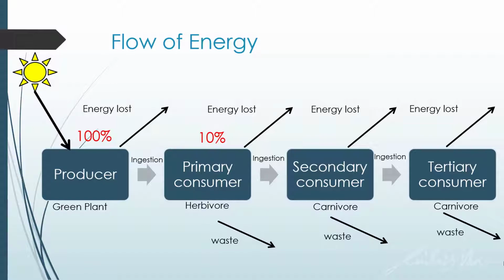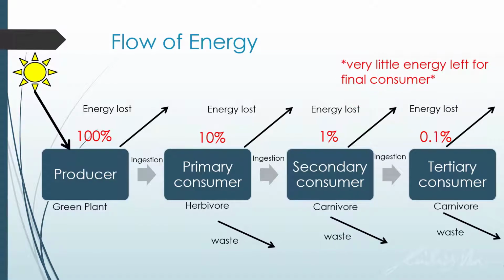And likewise, like I mentioned, the primary consumer will lose energy as well as egest. And only 10% of this 10% is available for the secondary consumer. And when we go to the tertiary consumer, only 10% of the 1% of the energy flows to the tertiary consumer. So why food chains are generally short is because there's very little energy left for the final consumer if it's too long. Whatever amount of energy the producer makes, only 0.1% ends up for the final consumer.